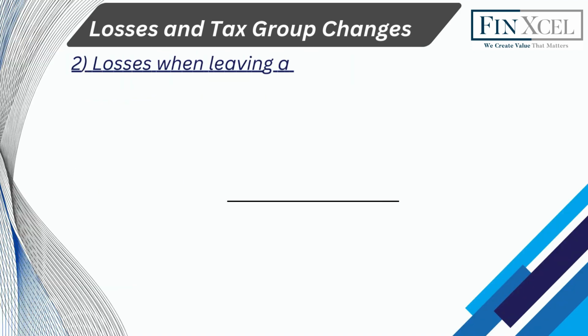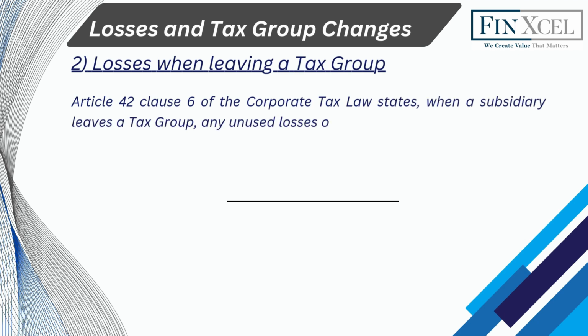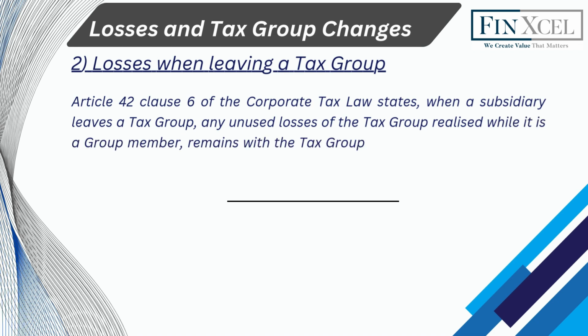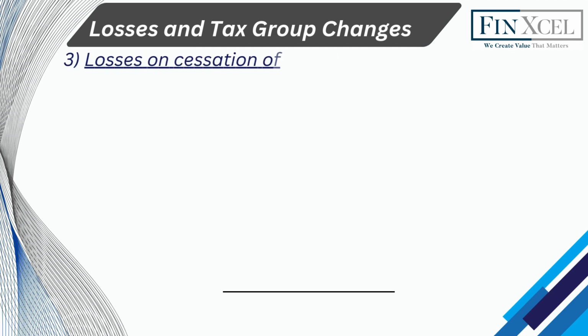Losses when leaving a tax group. Article 42 Clause 6 of the Corporate Tax Law states, when a subsidiary leaves a tax group, any unused losses of the tax group realized while it is a group member remain with the tax group. However, any pre-grouping loss of the leaving company will become a brought forward loss of that leaving company. Losses on cessation of a tax group.